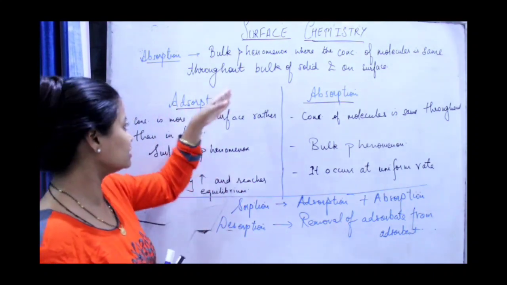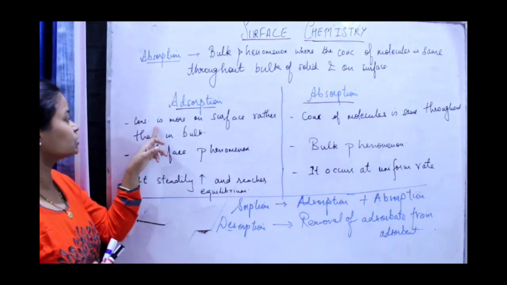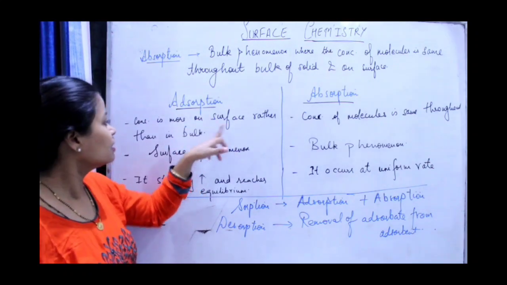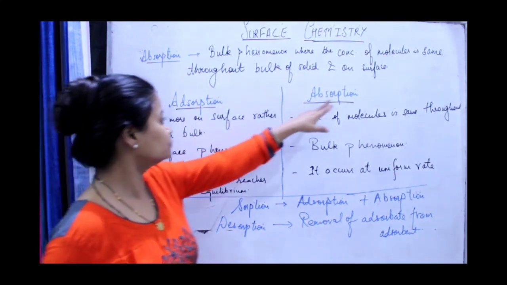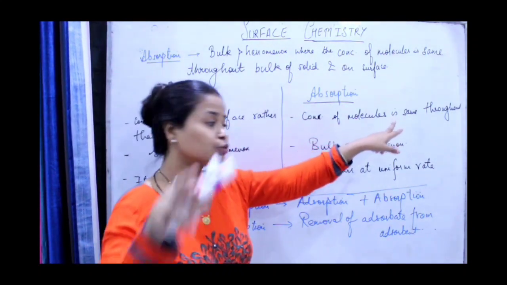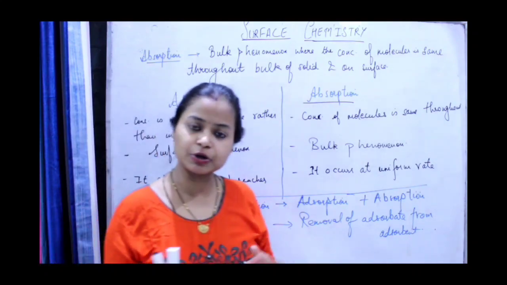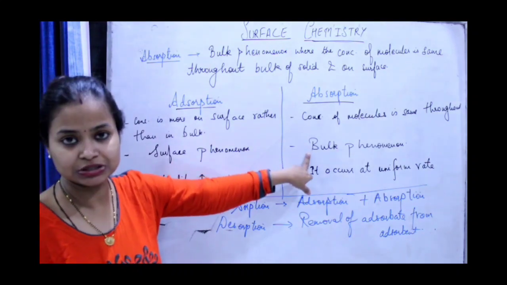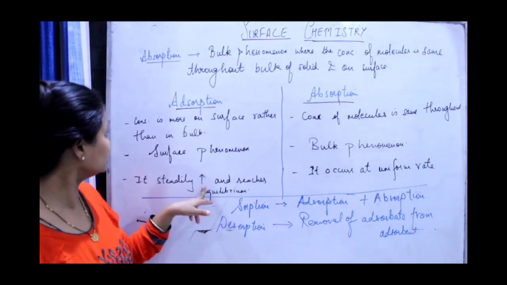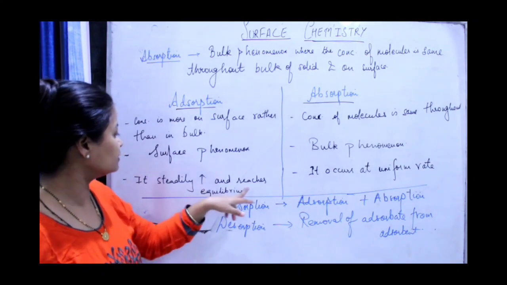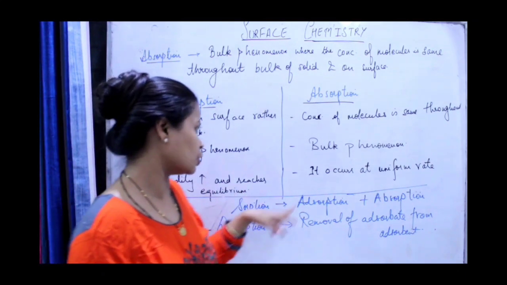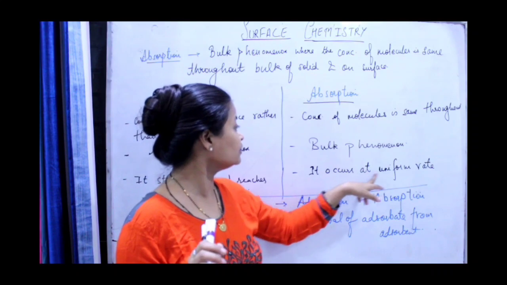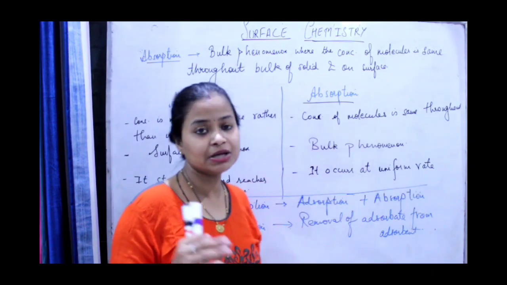Once again, we have already seen the definitions. In adsorption, the concentration is more on the surface, because it occurs only on the surface, rather than in the bulk. In absorption, the concentration of molecules is the same throughout the bulk and the surface, because the particles will enter inside also. Adsorption is a surface phenomenon, absorption is a bulk phenomenon. Adsorption steadily increases at a specific rate and then reaches equilibrium, then it will almost stop. In absorption, equilibrium doesn't mean stop. Absorption occurs at a uniform rate. It will be continuous.